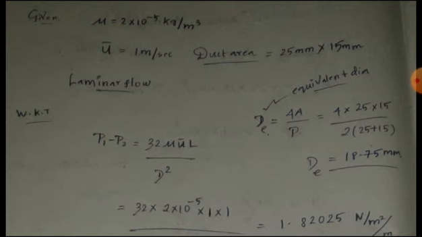First of all, as usual, let me write the given data: mu, the dynamic viscosity, is 2 into 10 power minus 5 kg per meter second; u bar, the average velocity, is 1 meter per second; duct area is 25 into 15 mm; and they mentioned that the flow is laminar. Another main keyword here is rectangular cross section. This kind of question can be solved by using Hagen-Poiseuille.